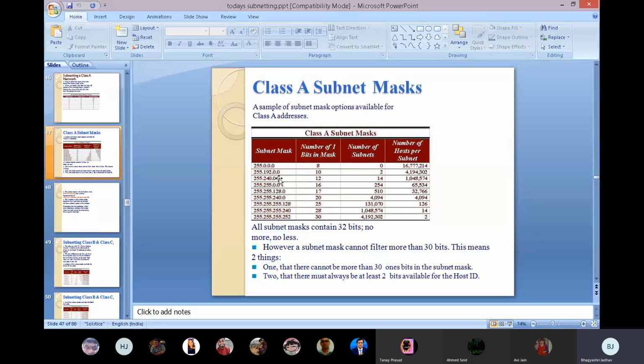All subnet masks contain 32 bits, no more, no less. However, a subnet mask cannot filter more than 30 bits. This means two things. One, that there cannot be more than 30 bits in the subnet mask. And second, that there must always be at least 2 bits available for the host ID. This is about class A only.